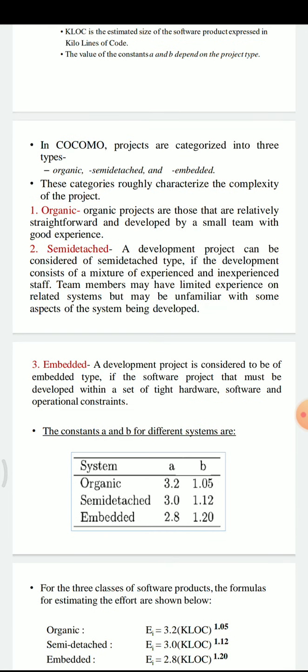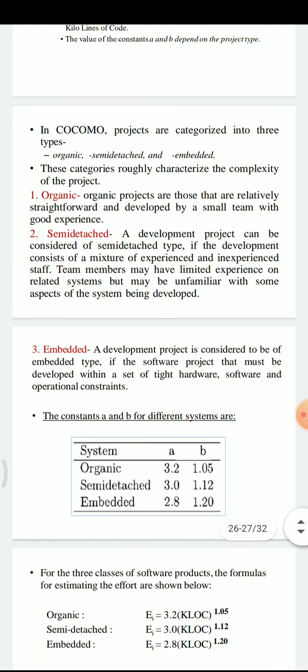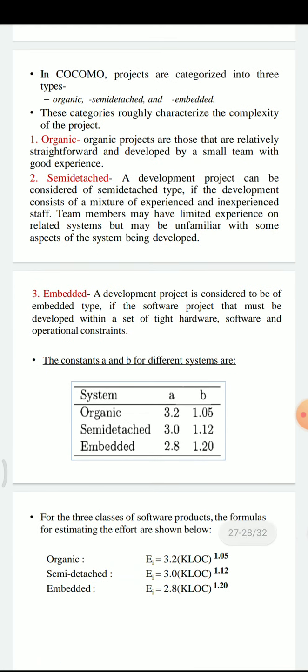Another one is embedded. A development project is considered to be of embedded type if the software must be developed within a set of tight hardware, software, and operational constraints. The constants A and B in the above formula are as follows for these three types of projects.